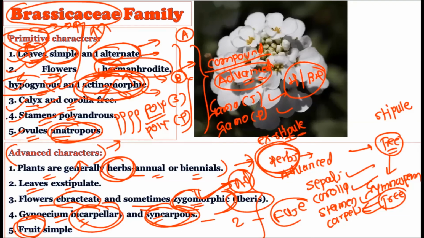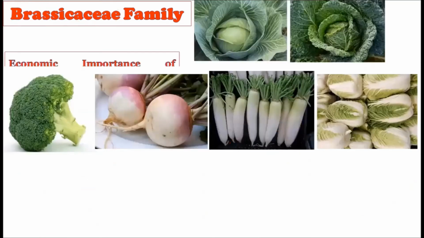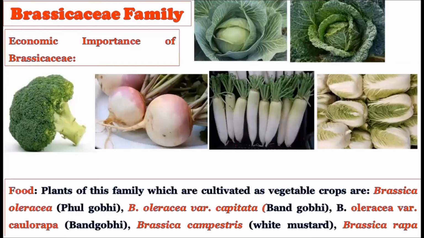So you can say that primitive characters and advanced characters, a mixture of both, are there in the Brassicaceae family. If the UPSC asks you whether to consider the Brassicaceae family a primitive family or an advanced family, depending upon these two points, you can justify your answer. That is, some advanced characters are there and some primitive characters are also there in the Brassicaceae family. Now let us consider the economic importance of the Brassicaceae family.